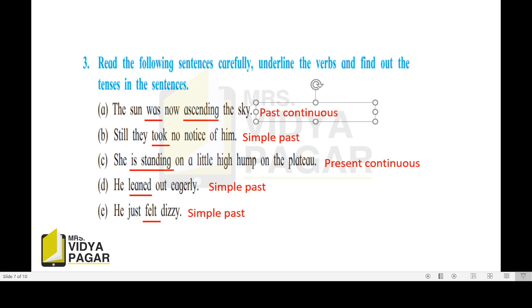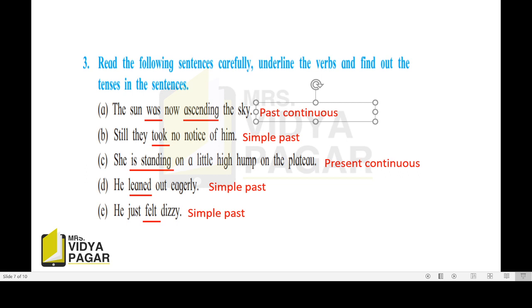And if the sun is now ascending the sky, then it will become present continuous. Instead of was, if we use is here, then the tense turns into present continuous. The sun is now ascending the sky will become present continuous, but here the sun was ascending, so it is past continuous.